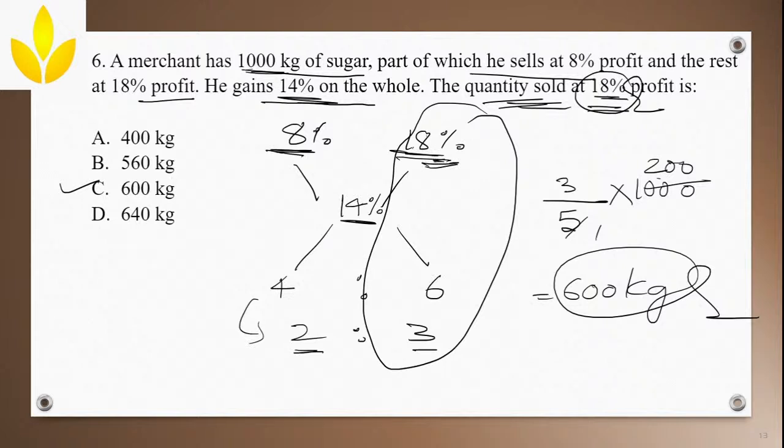Okay, as simple as that. You have to put the cheapest value on one side, the dearest value, I mean the costliest value, on the other side, and the mixed value here. Find the ratio, and whatever the quantity is given here, take a fraction. How will you take the fraction? If they would have asked for the 8% one, then you will take 2 by 5. 5 is 2 plus 3. Okay, 2/5 of this particular value. Clear? We'll solve one more problem on this, and then you'll be able to understand.